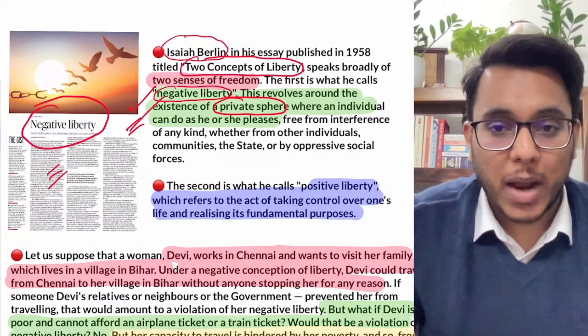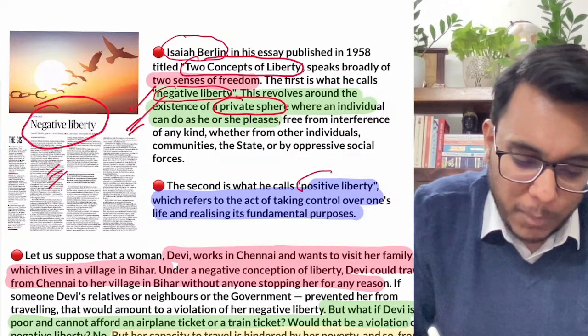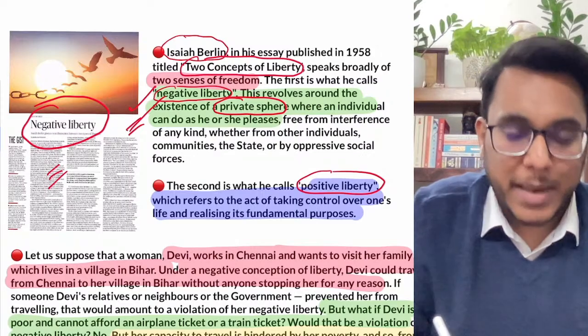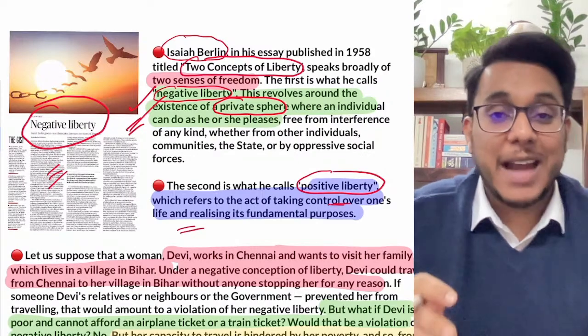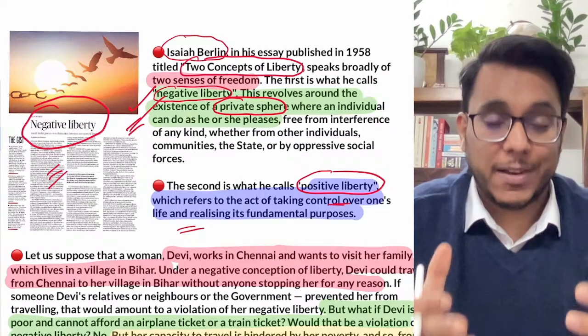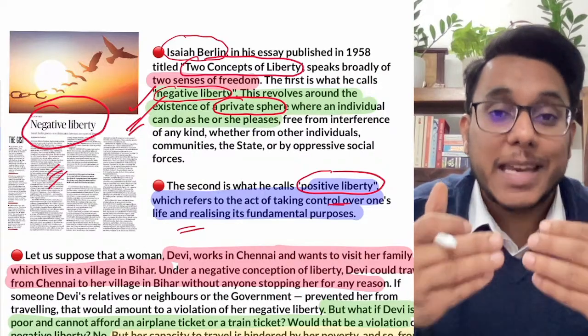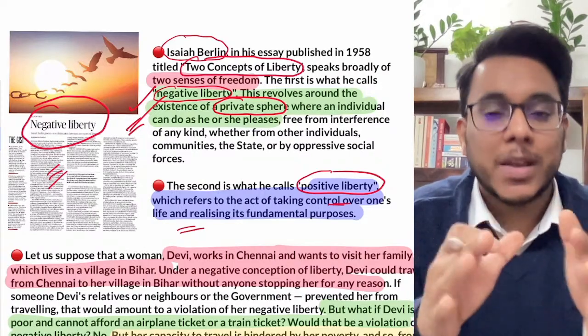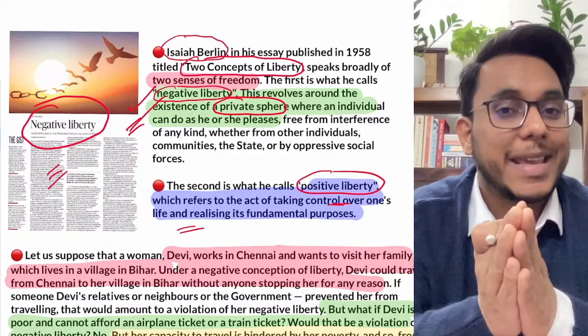Then there comes one more idea. That is the idea of positive liberty. Now, positive liberty means taking control over one's life and realizing the purpose of one's life. Positive liberty is to have the enabling conditions of life. Fine. Now understand this particular thing by one example.